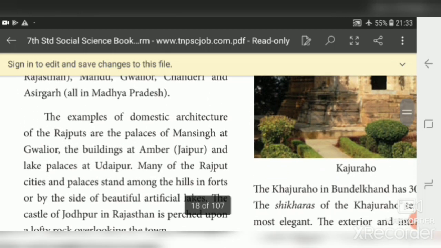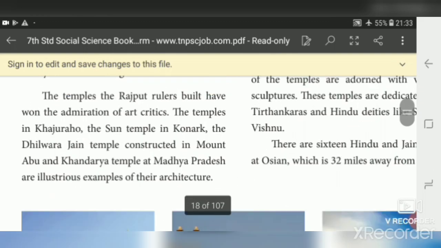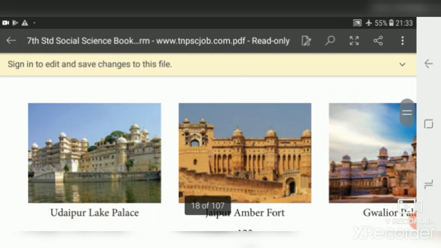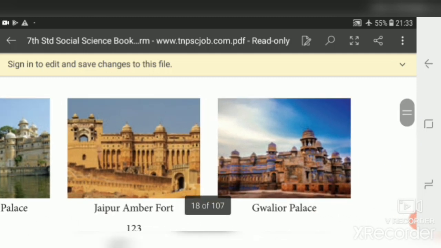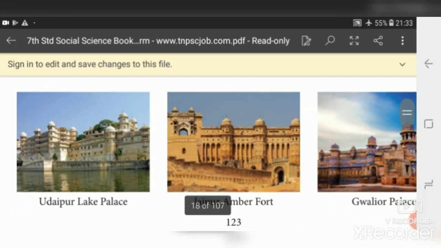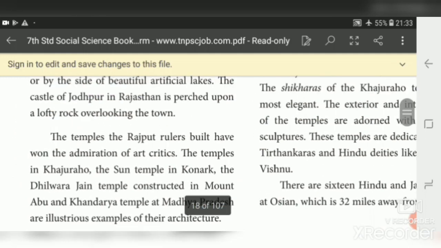The examples of domestic architecture. Domestic means the local Indian style architecture of Rajputs are the palaces of Mansingh at Gwalior, the building of Amber, currently we call Jaipur. Jaipur is the capital of Rajasthan, and the lake palaces at Udaipur. You see here the lake palaces. This is a lake palace that is in Udaipur, and Jaipur's old name is Amber Fort, and Gwalior Palace. These are the best architectural examples of Rajput.